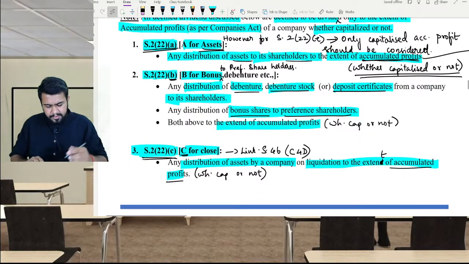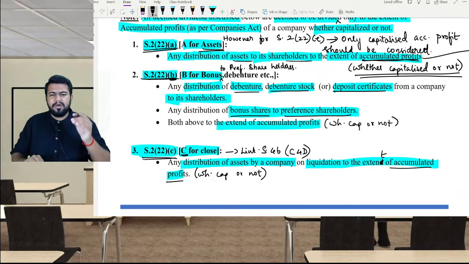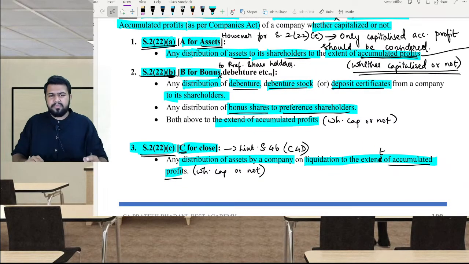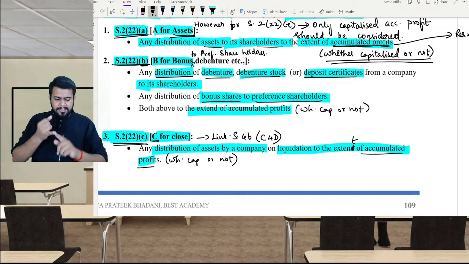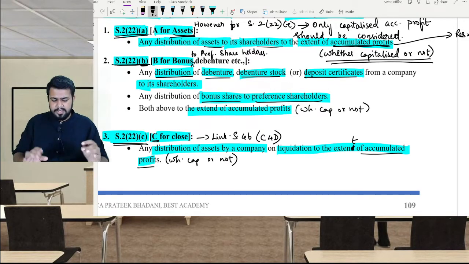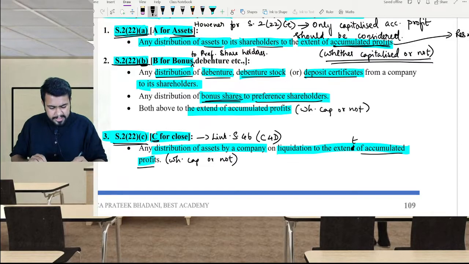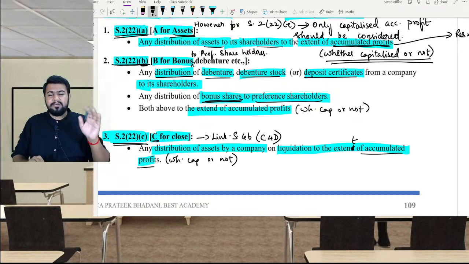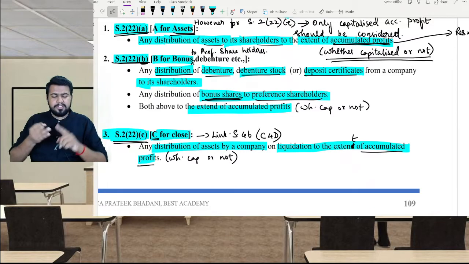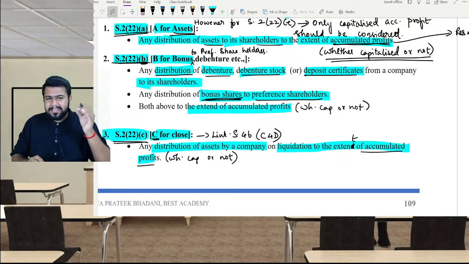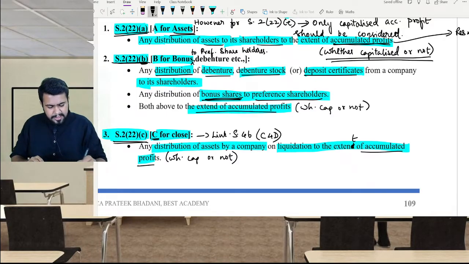You get my point? Now let's come to section 2(22)(b), B for bonus shares to preference shareholders, and debentures, etc. If there is any distribution of debenture stock or deposit certificate to the shareholders, or if there is a distribution of bonus shares to the preference shareholders, not equity shareholders, only to the preference shareholders, then this distribution will be considered as deemed dividend in the hands of the shareholder to the extent of accumulated profit, whether capitalized or not.